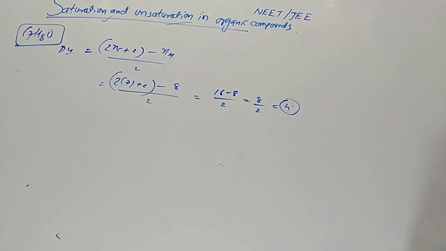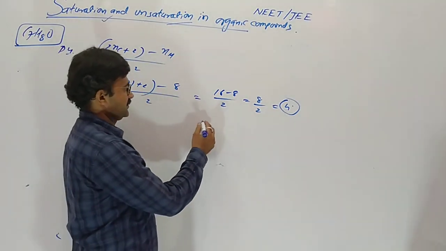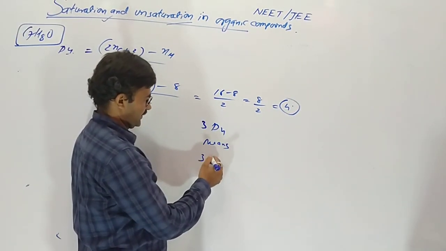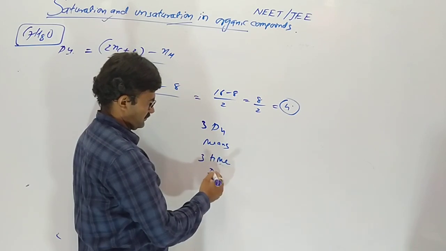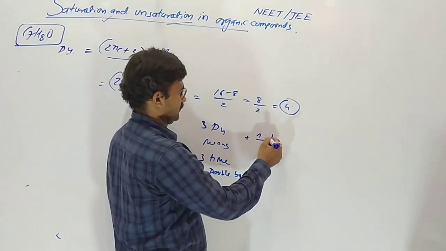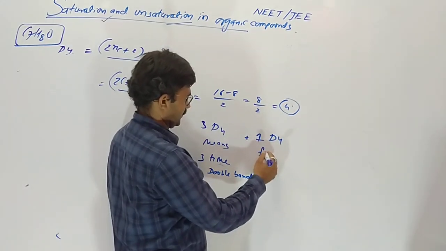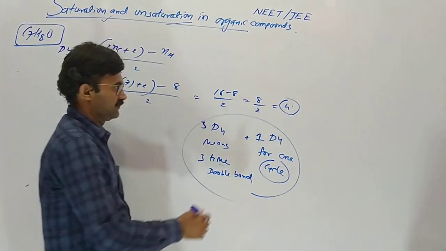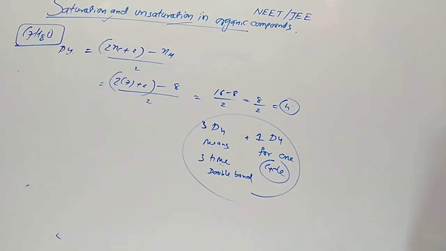Here Du is 4. So we know 3 Du means 3 double bonds, and 1 Du for 1 cycle. So total Du is 4, like this.